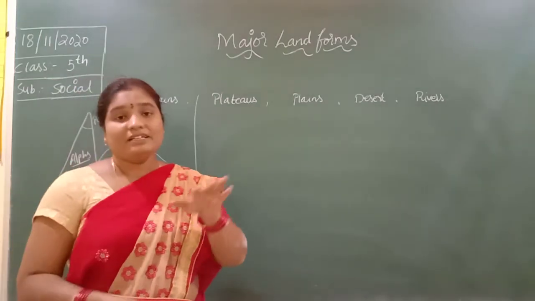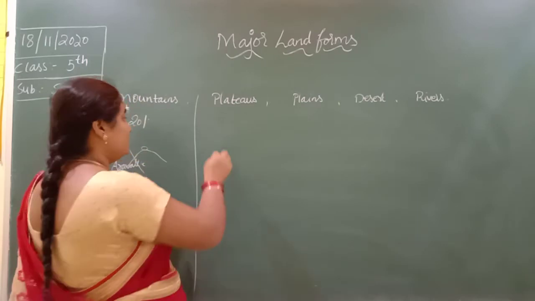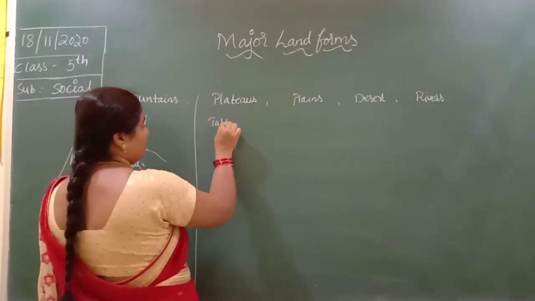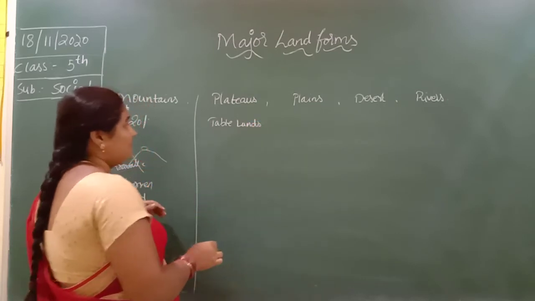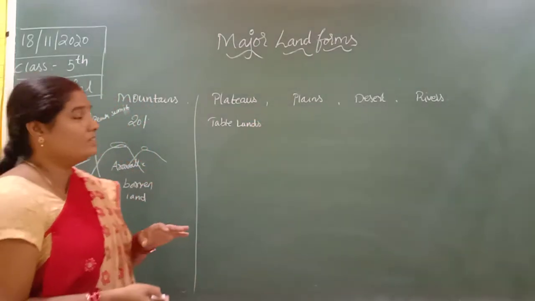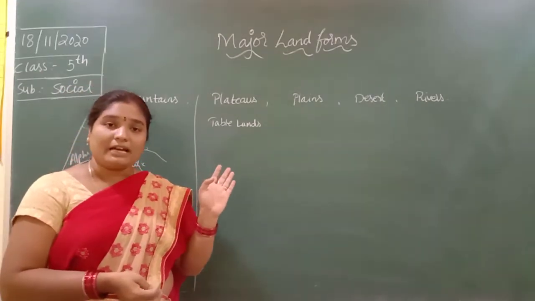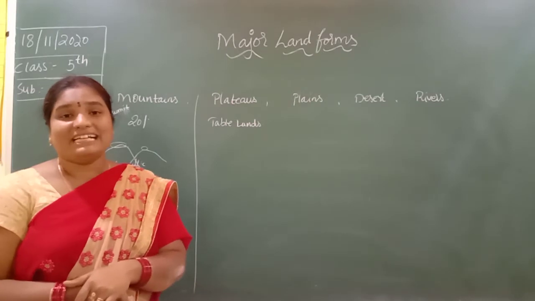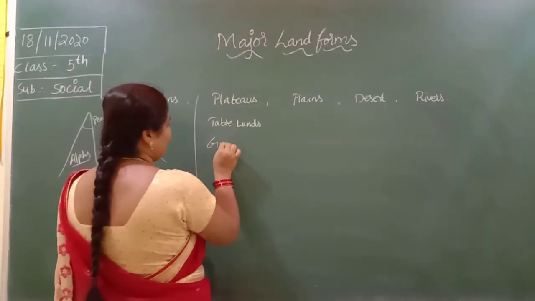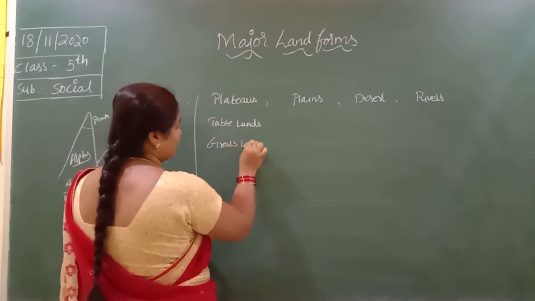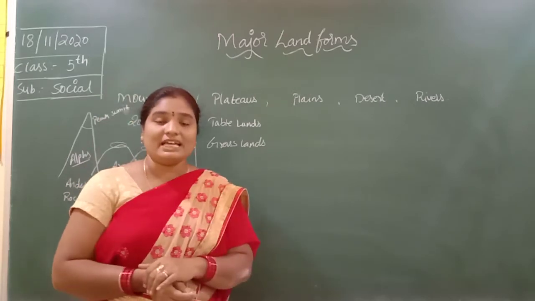Next one is the plateaus. The high land is known as a plateau. The plateaus are also known as tablelands. Many rivers flow in the plateau. So plateaus are known as grasslands. These grasslands are used for farming and grazing the animals.